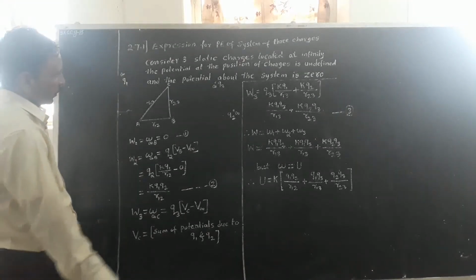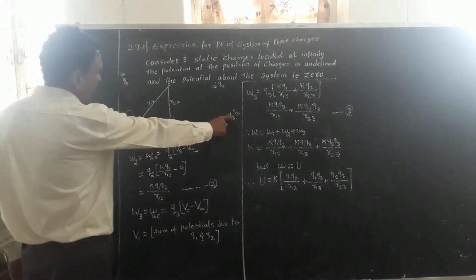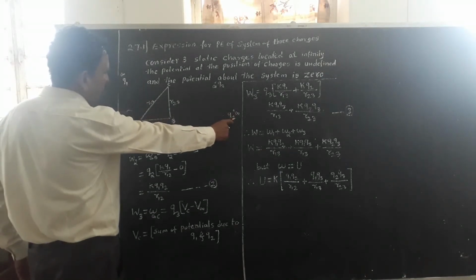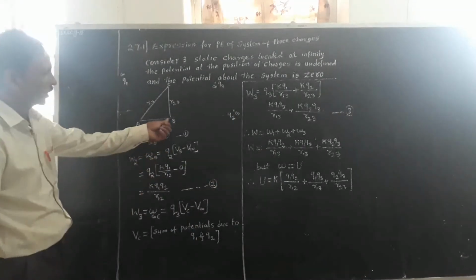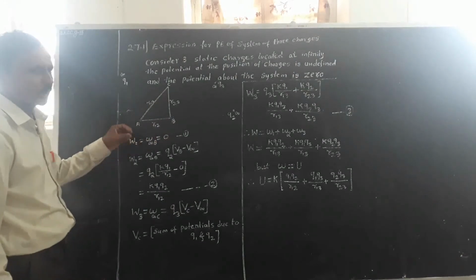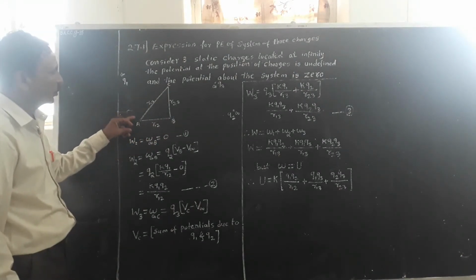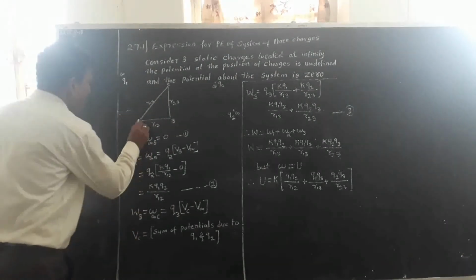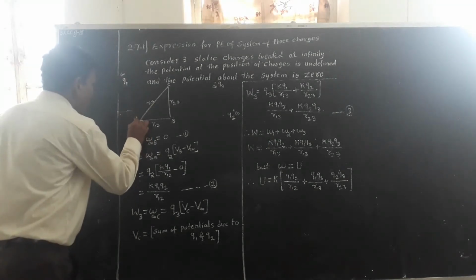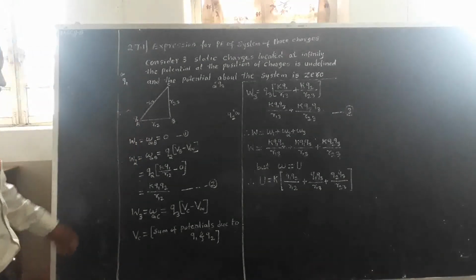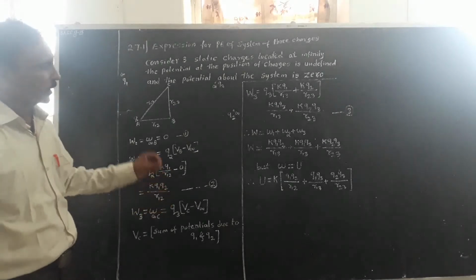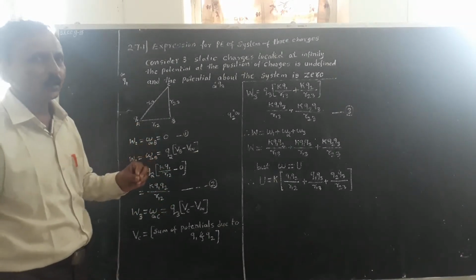Now, the work done in moving a charge Q2 from infinity to the point B against the electrostatic field due to charge Q1 at A is equal to the charge into the potential difference.